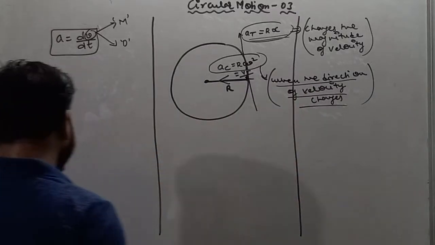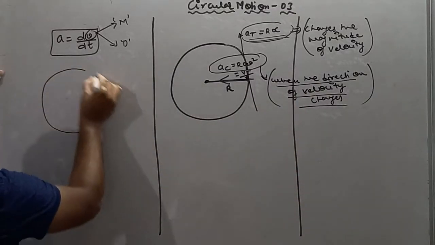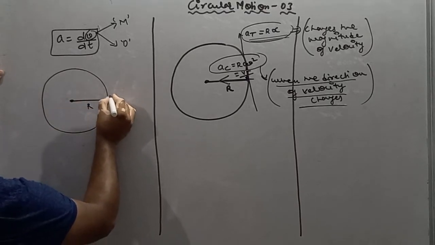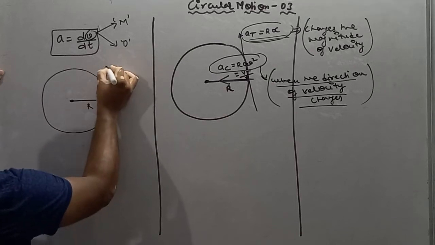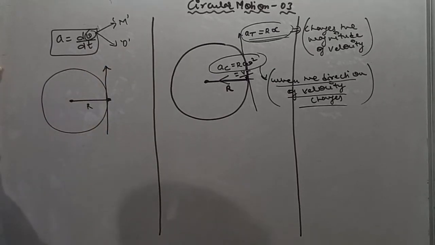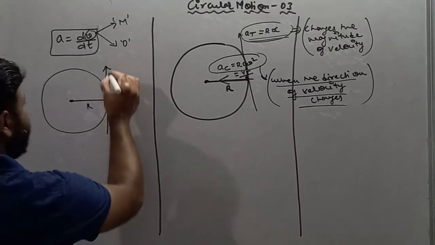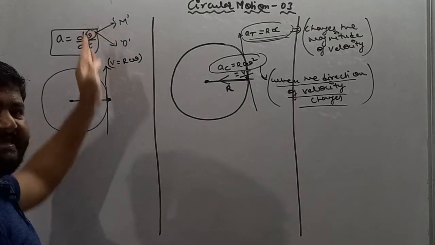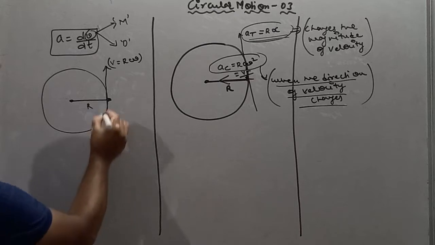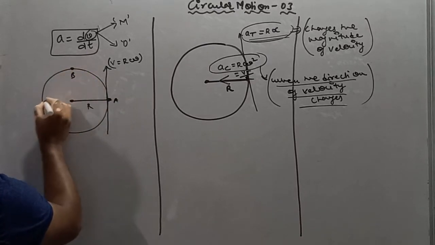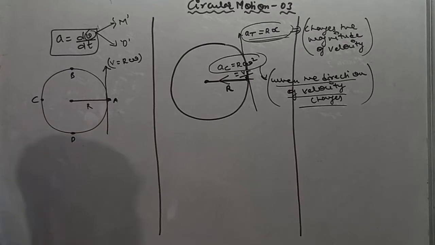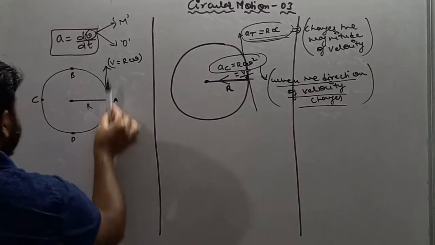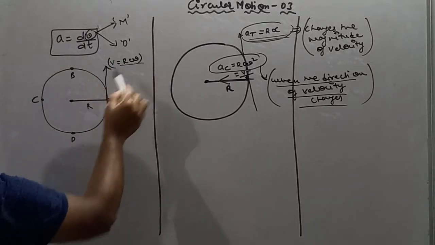Now moving forward, if the particle is moving in a circular track, then we know that its velocity is always towards the tangent. The value of linear velocity is r omega, and it always acts towards the tangent. Now see, I'll mark 4 different points on this circular track, A, B, C and D, my dear student. At point A, let the velocity be towards the tangent, and it is r omega.